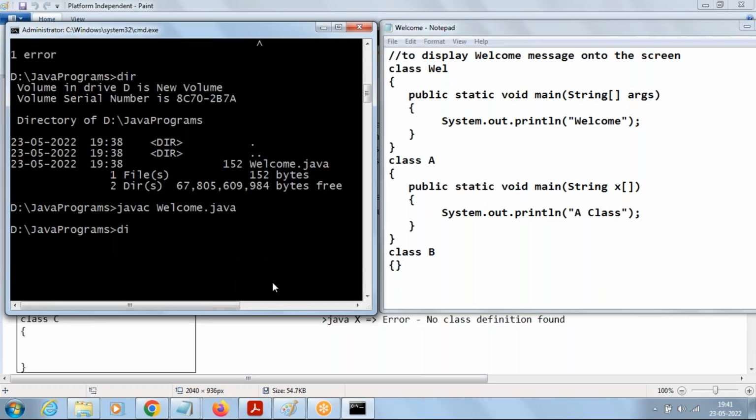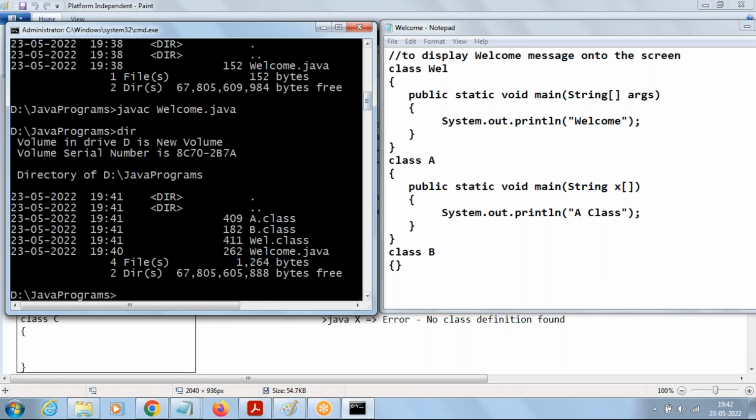Now if I say dir, how many .class files is it going to create? Maybe 3. Very good, 3. Not maybe, we have said 3. Because how many classes are there in your program? Three classes, right? Class Welcome, class A, and class B. So depending on the number of classes, that many .class files it's going to create. See here, it has created A.class, B.class, and Welcome.class.